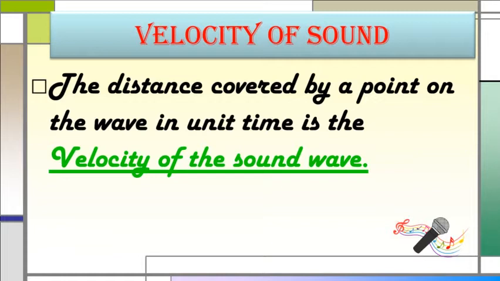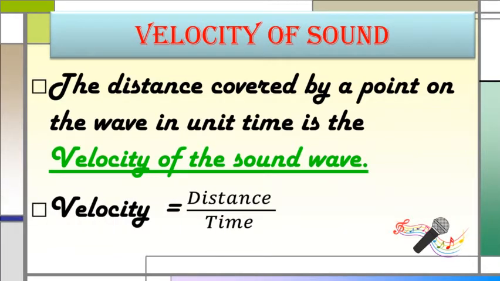It means in 1 second or in unit time, how much distance is covered by the sound wave is the velocity of sound. And in a simple way, we can say that it is the speed of a sound wave. The formula for velocity of sound wave is velocity equals distance divided by time, or distance upon time. That means how much distance is covered by the sound wave in unit time, or in 1 second.